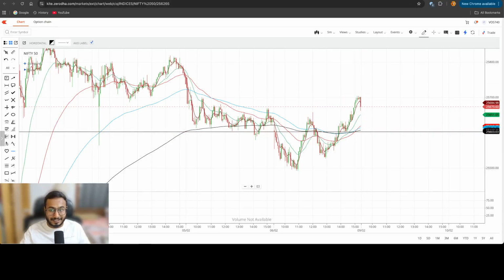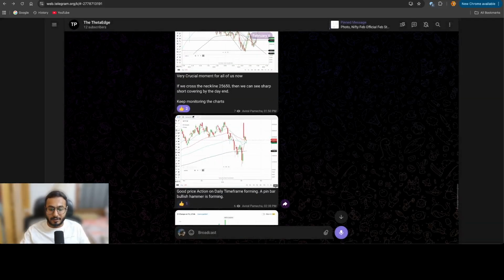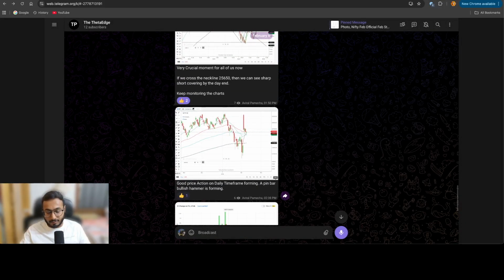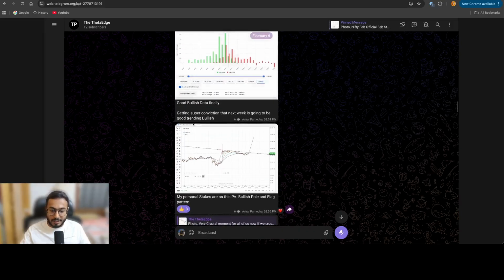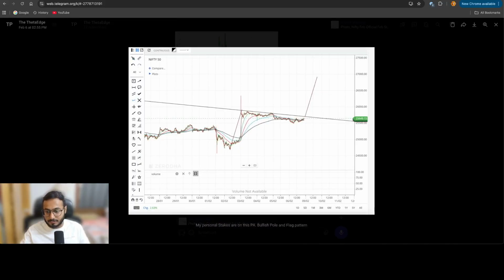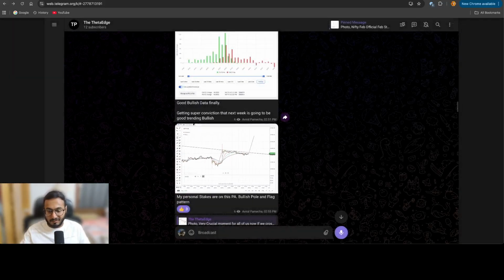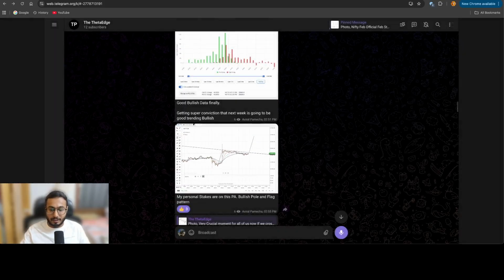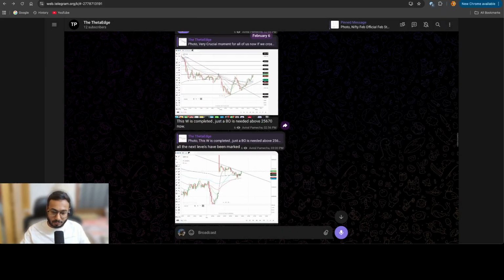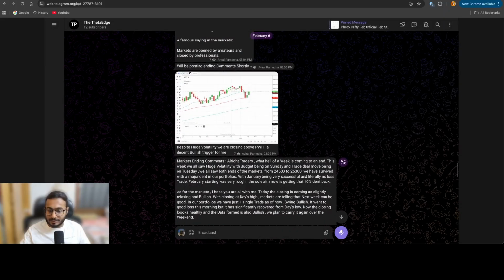And this was exactly what was being discussed in the group, and exactly how we were guiding our traders. At the end of the day, around 2:50, we mentioned that good bullish data is finally happening. Then we posted that my personal stakes are on this price action. And after this message, after the markets closed, GIFT Nifty also closed above 200 points. So from this level of 25,700, markets will already be opening at 25,900, right? So yes, I think the price action was good, and this is exactly what we discussed.